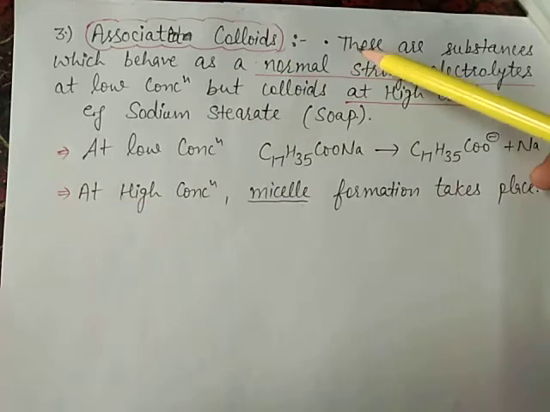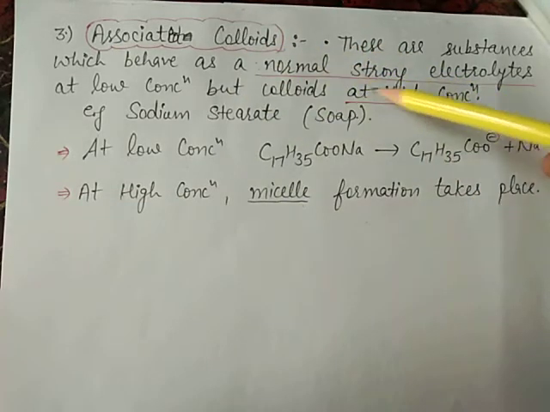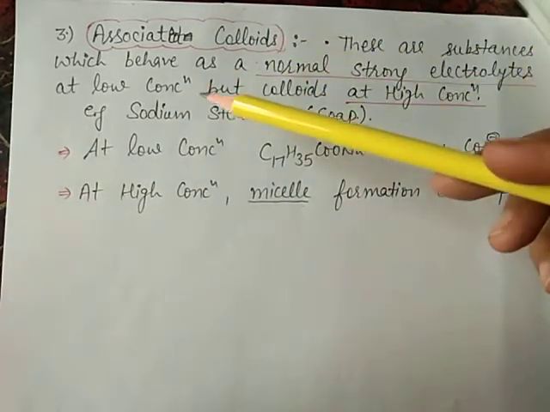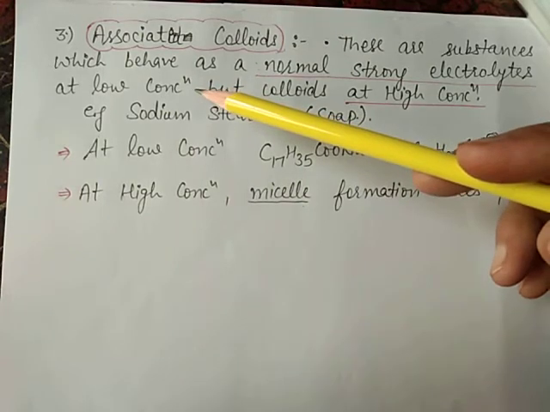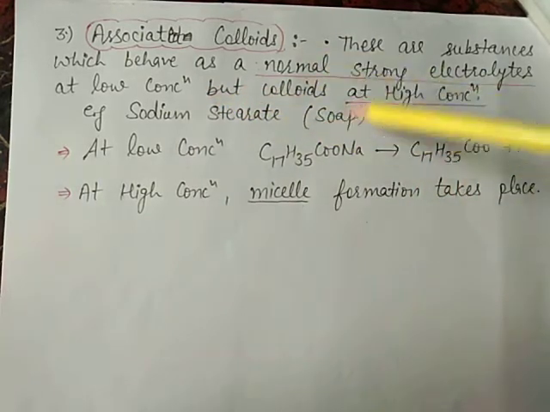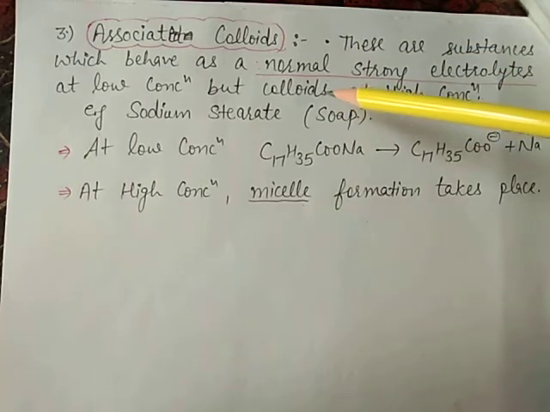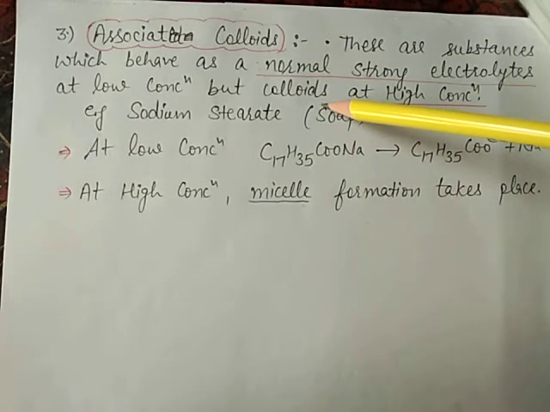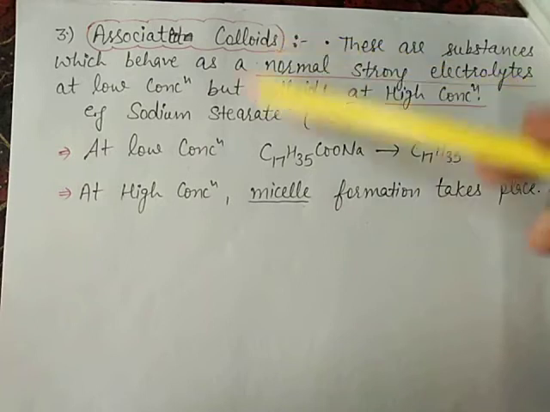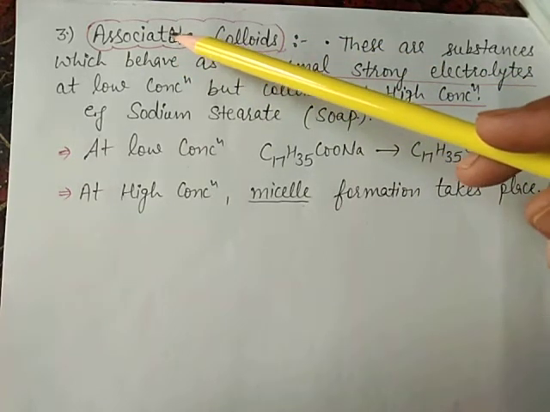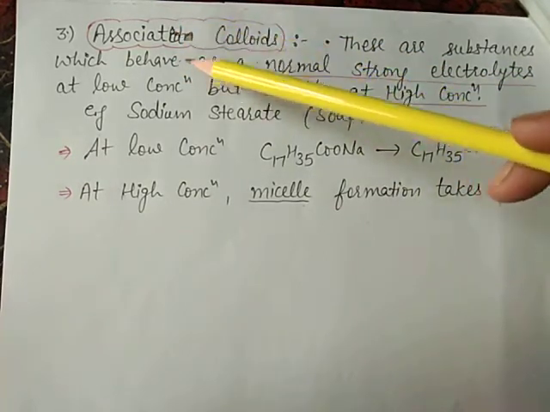These are substances which behave as normal strong electrolytes at low concentration, but at higher concentration they behave as colloids due to the formation of aggregated particles.